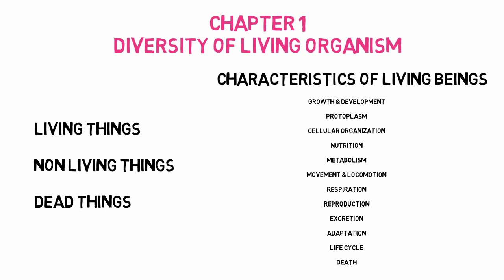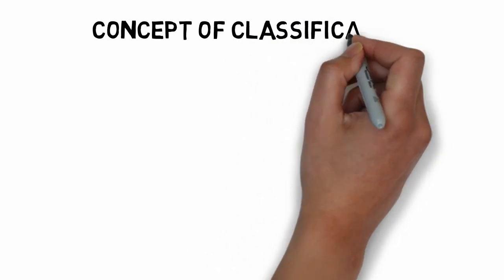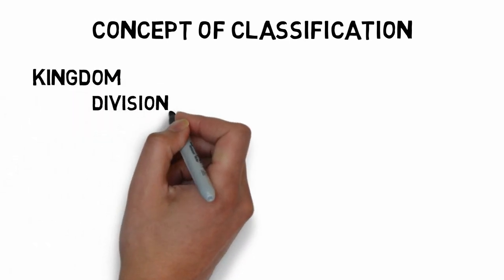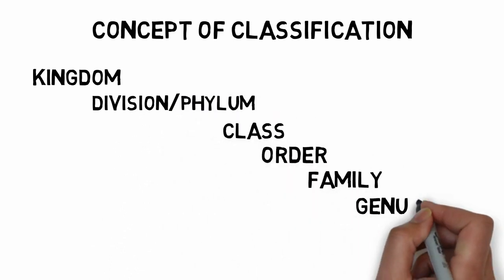Let's start with the concept of classification. Why is classification important? Because after getting information about living things, there are different types of living things available in the environment. So we have to classify them before entering into the study of the individual. And how do we classify them? To do so, we have different types of epithets. On the basis of those epithets, we classify an organism. Such epithets are kingdom, division or phylum, class, order, family, genus and species.